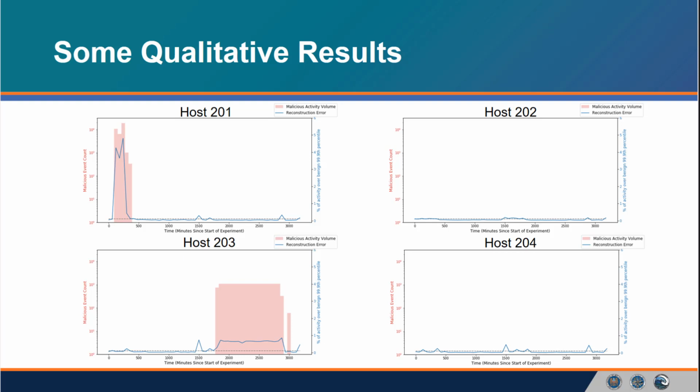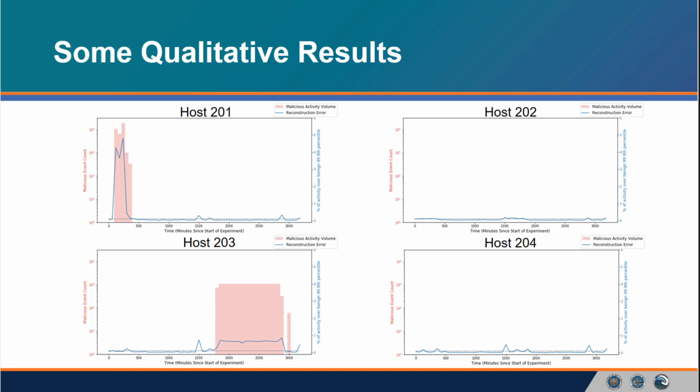A small feature worth noting: there is a seemingly unexplained spike in the metrics at t equals 1500 and t equals 2880, which is shared across all the hosts. So some investigation revealed that this was associated with an order of magnitude spike in Windows Management Instrumentation activity at those points in time. Now, it is true that the red team used WMI to move through the network, but it doesn't appear that this was explicitly associated with the red team's activities, at least given their documentation and our understanding thereof.